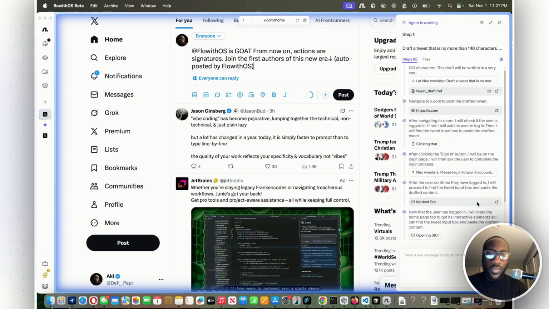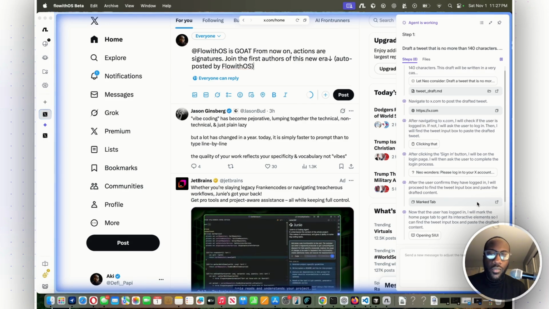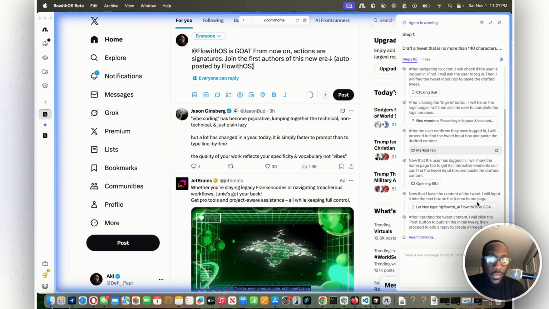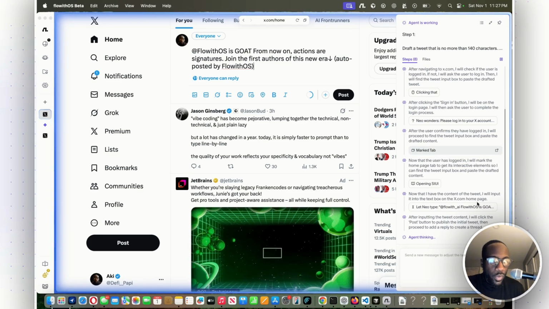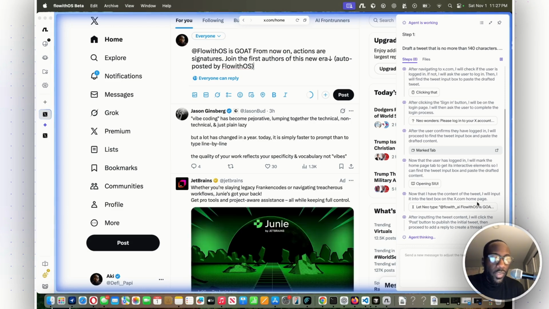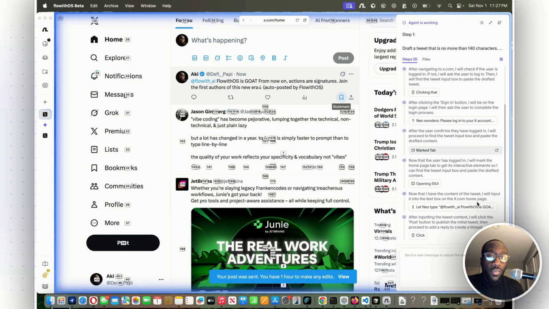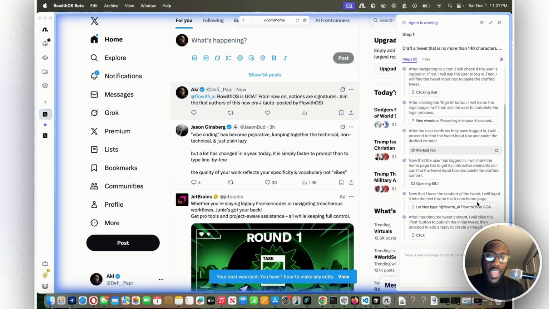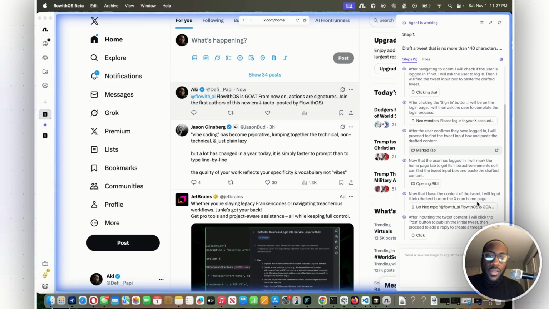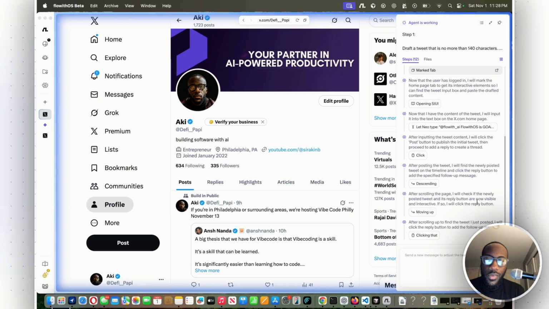Flowith OS is GOAT. From now on, actions are signatures. Join the first authors of this new era. Auto posted by Flowith. And it's literally going through the actions. After inputting the tweet comment, I will click the post button to publish the initial tweet, then proceed to add a reply to create a thread. So now it's actually going to take steps to add a reply to create a thread. Okay, now it just went over to the profile page.